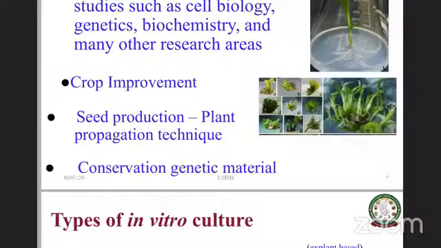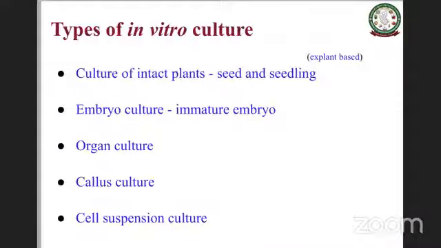Then the types of in vitro culture, if you start looking, we have basically culture of intact plants, seed and seedlings, like the intact full plant. Then you have embryo culture, like immature embryo. Then organ culture, callus culture, cell suspension culture, protoplast culture. These are all different types of in vitro cultures that are generally done in tissue culture. So let's look at each one of them a little more closely.